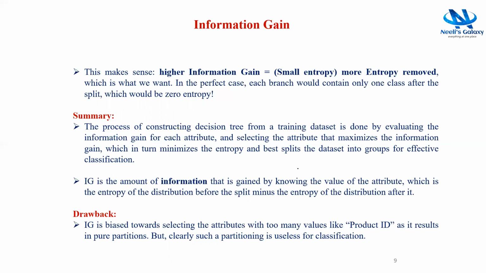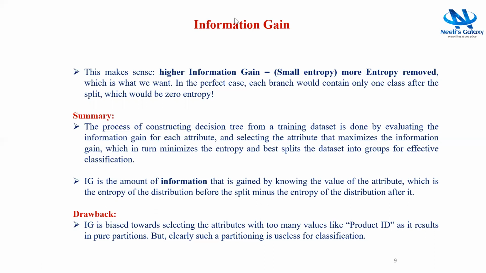In summary, the process of constructing a decision tree from a training dataset is done by evaluating the information gain for each attribute and selecting the attribute that maximizes the information gain, which in turn minimizes the entropy and best splits the dataset into groups for effective classification. Information gain is the amount of information gained by knowing the value of the attribute, which is the entropy of the distribution before the split minus the entropy of the distribution after it.